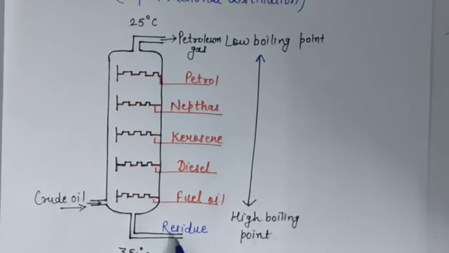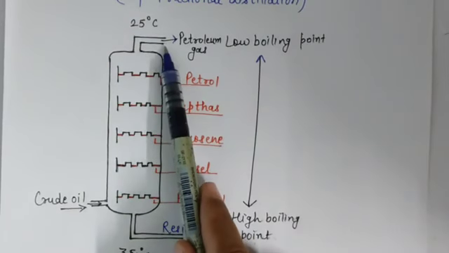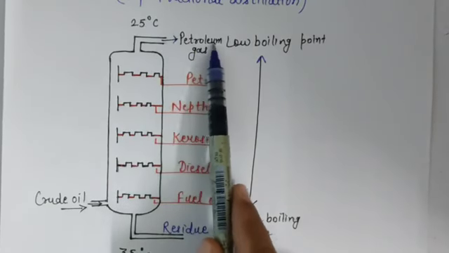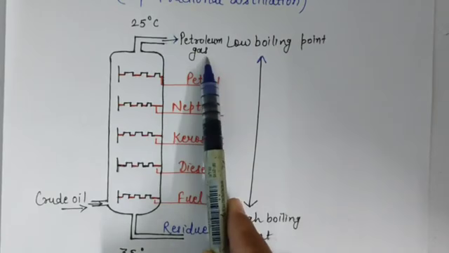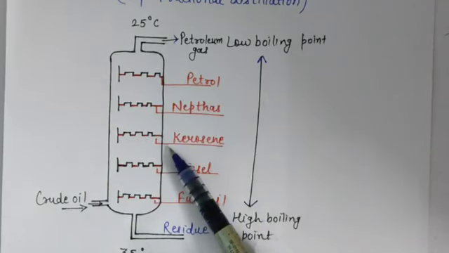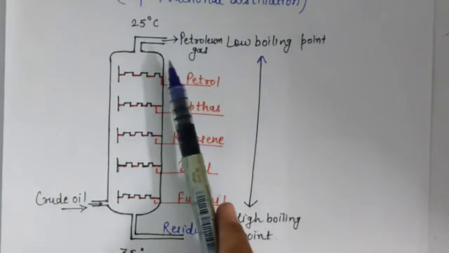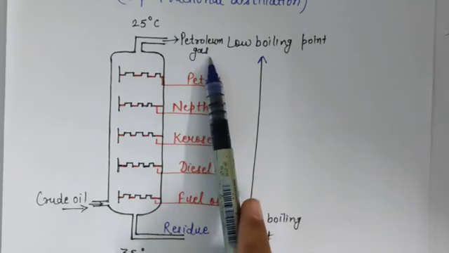And this residue is bitumen and paraffin wax. And the gas which is released from this fractionating column is called petroleum gas. Means petroleum gas is released in the process of refining of petroleum. Okay, means during fractional distillation a gas is released which is petroleum gas.